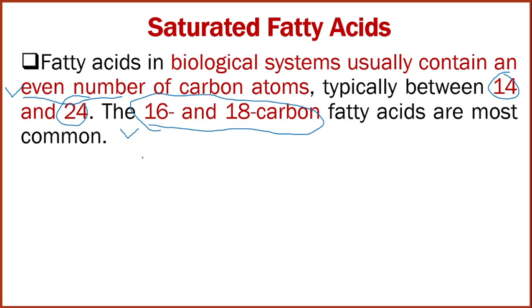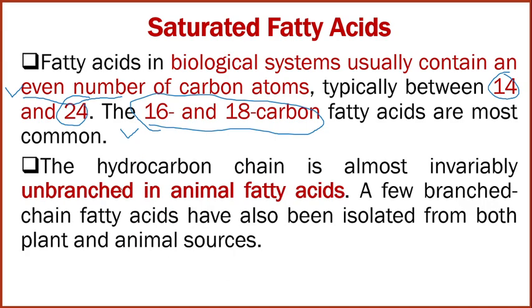You have to remember that; in many competitive examinations, this question might be asked. The hydrocarbon chain is almost invariably unbranched in animal fatty acids. In most fatty acids, the hydrocarbon chain is unbranched. No branching, no further substitution is there.